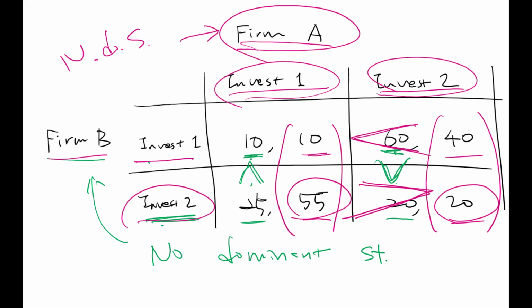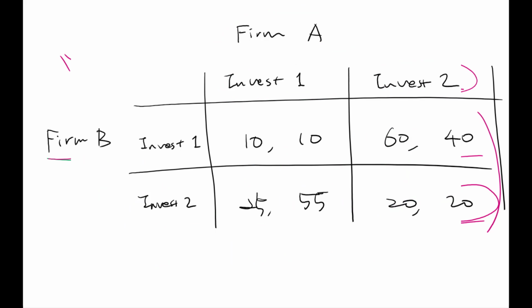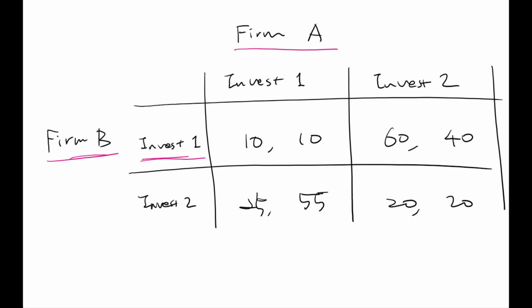Now we can see whether we can find a Nash equilibrium for this example. So company B, for example, if we plan to invest 1, of course, opponent firm A can anticipate that possible strategy, right? So with that anticipation, firm B playing invest 1, company A will respond by comparing the two strategies that generate 10 or 40.